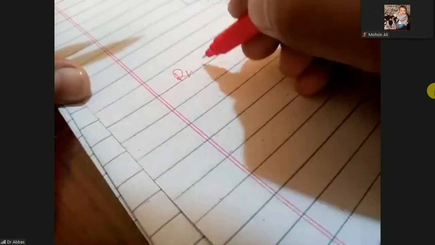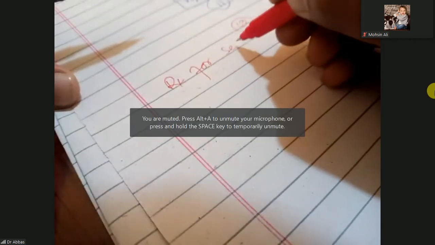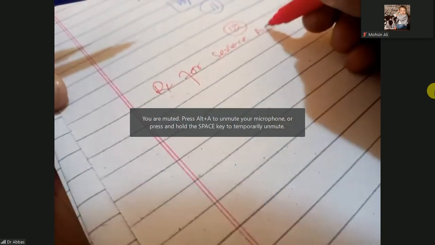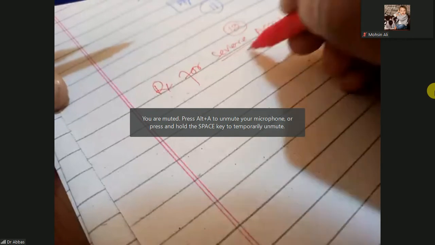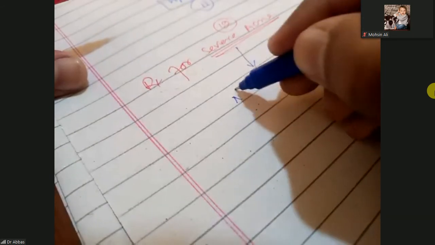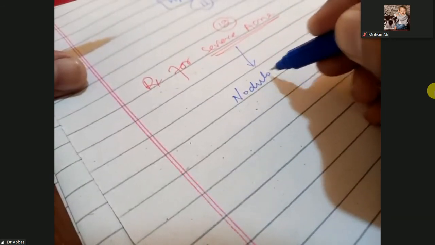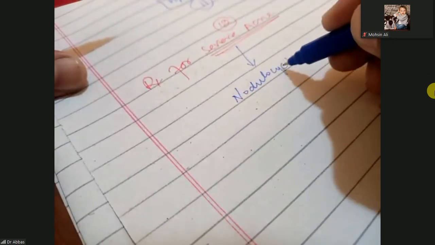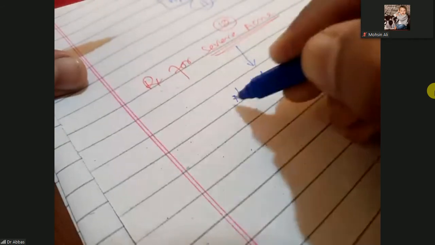Okay, next is the severe acne. Treatment for severe acne. Which form is the severe form? That is nodulocystic acne.